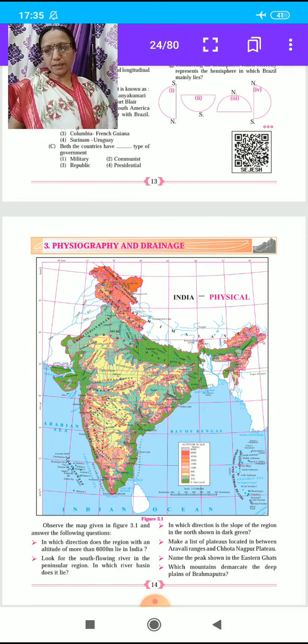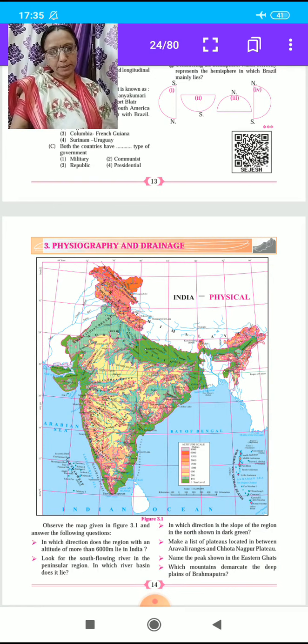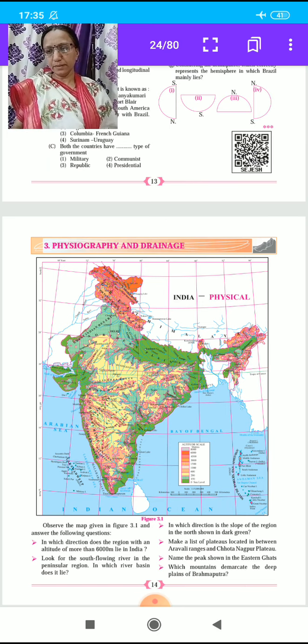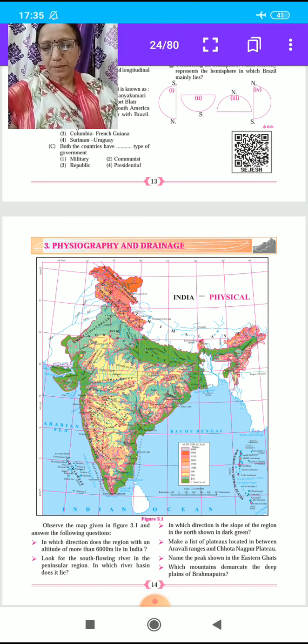Let us start our third lesson, physiography and drainage. In the last videos we completed two lessons: field visit, and the second lesson, location and extent. Now we start the third lesson, physiography and drainage. Here, students, is a physical map of India.